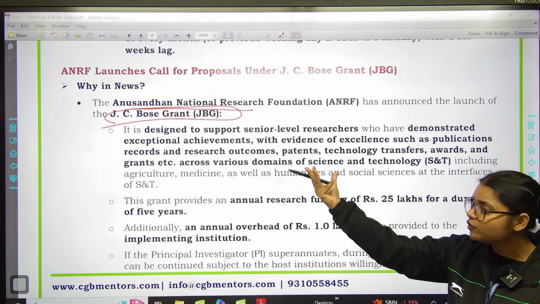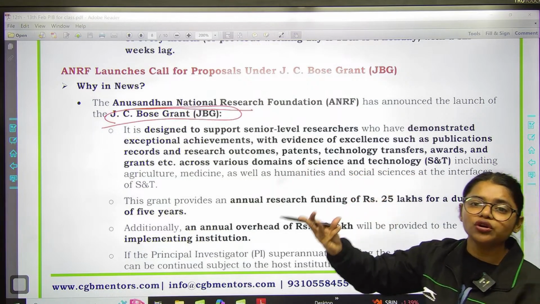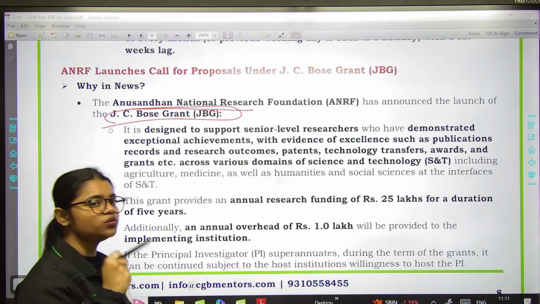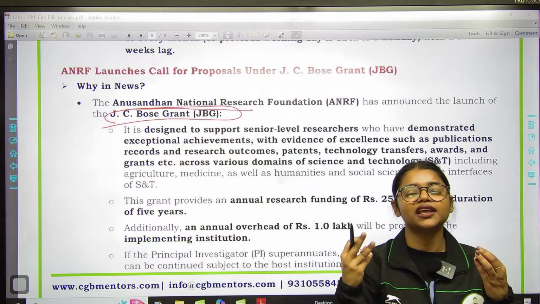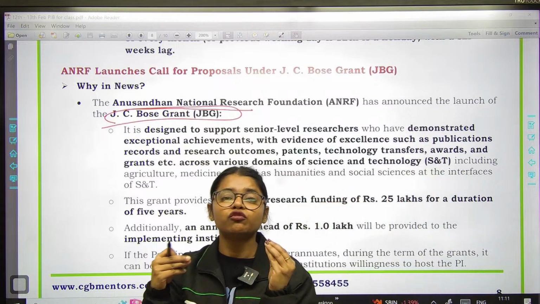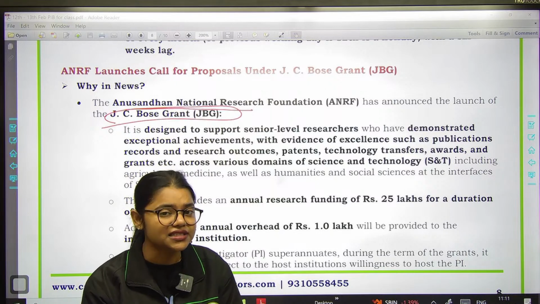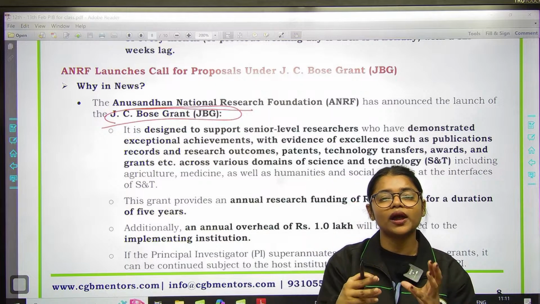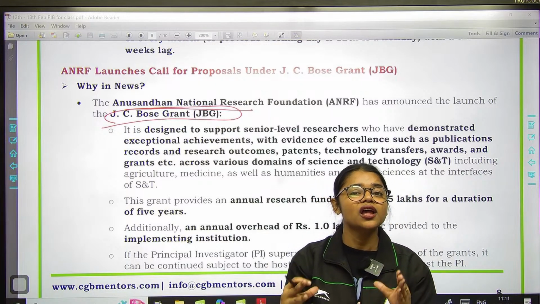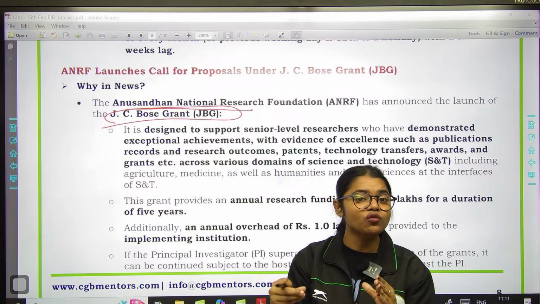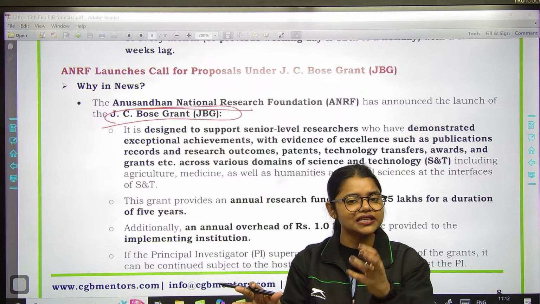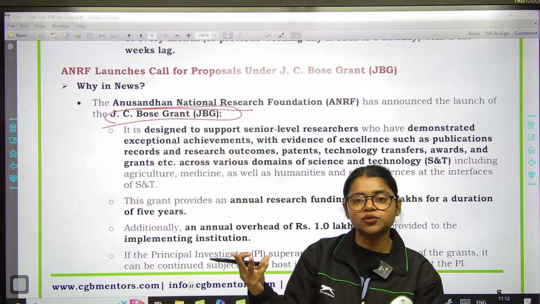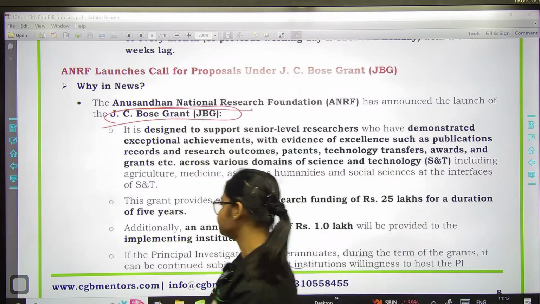So basically with the help of this particular grant, we will support senior level scientists, senior level researchers who are showing exceptional performance in various domains of science and technology. We will provide financial support to these researchers. Science and technology related field में आप किसी भी field में बहुत अच्छा काम कर रहे हैं, then the government will provide you support with the help of this particular grant. Okay.